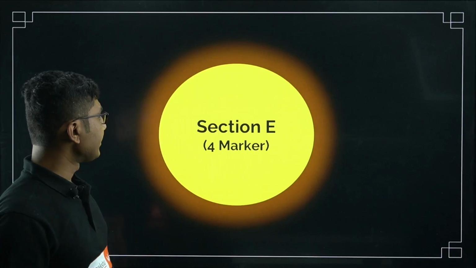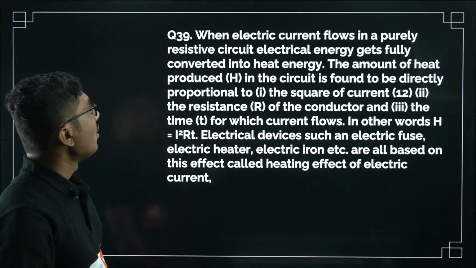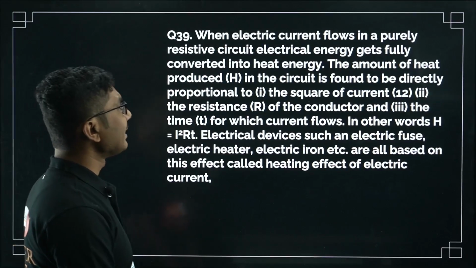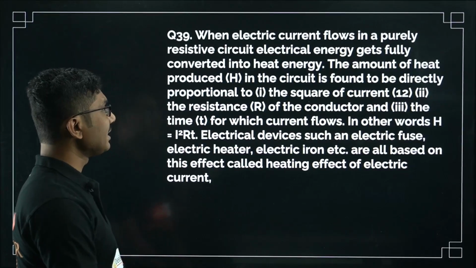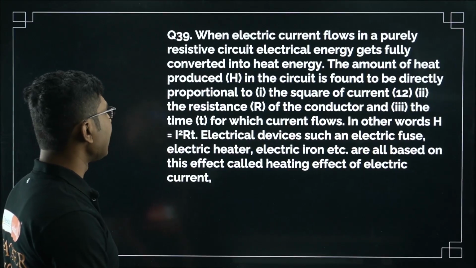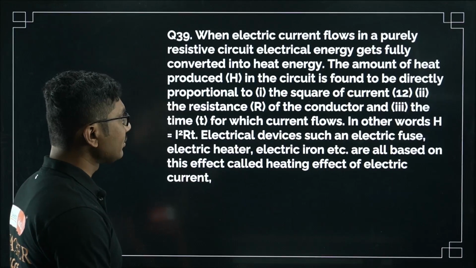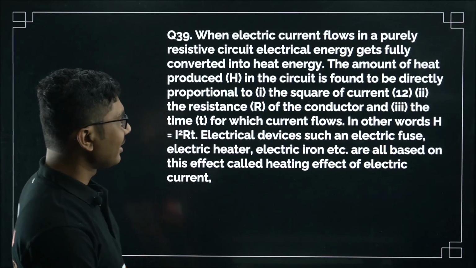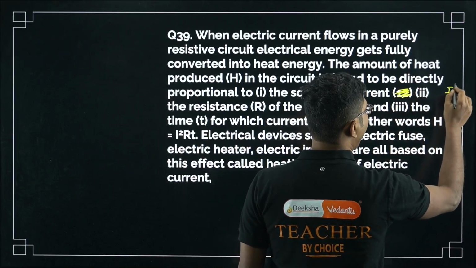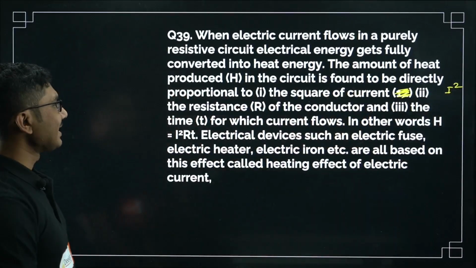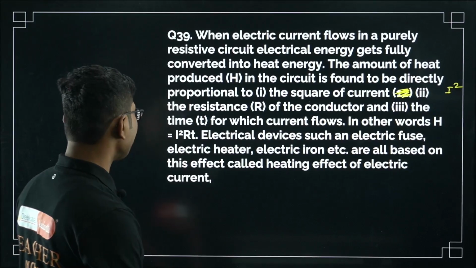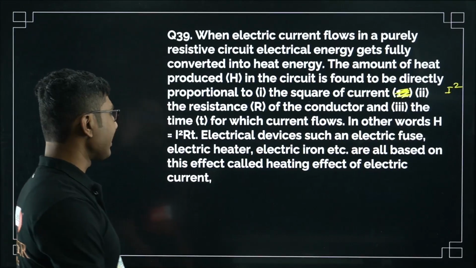Okay, now section E, 4 marker. When electric current flows in a purely resistive circuit, electrical energy gets fully converted into heat energy. The amount of heat produced in the circuit is found to be directly proportional to number 1, the square of the current, I squared, this is not 12, this will be I squared, the resistance R of the conductor, and the time for which the current flows. In other words, H is equal to I squared RT.